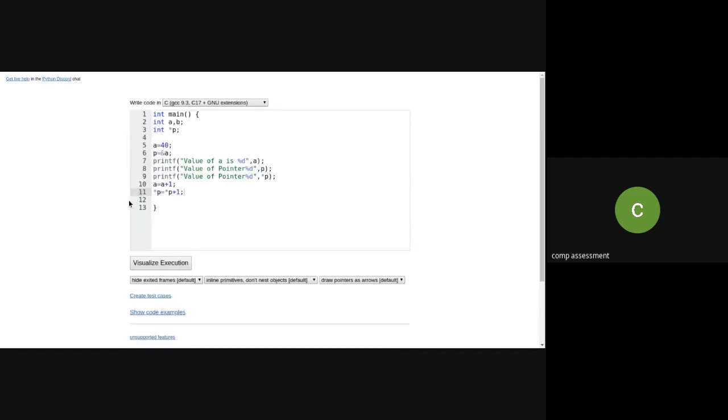Now I will comment this out and have a look when I want to increment the value at that particular location by using a pointer variable. See, pointer P plus 1. Now, is it the same? What happened right now? Has it incremented the value of A, or has it incremented the value of the address? What happened?